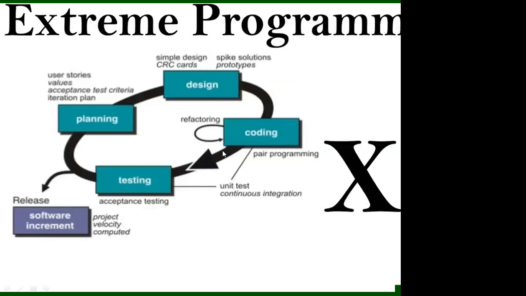So this is the structure of extreme programming: planning, design, coding, testing. So I revised yesterday's topic. In planning, users have some features and requirements. Those are stored in index cards, that is called user stories. Then we have to accept the test criteria. Then we start with the iteration plan. Then we move to the design.